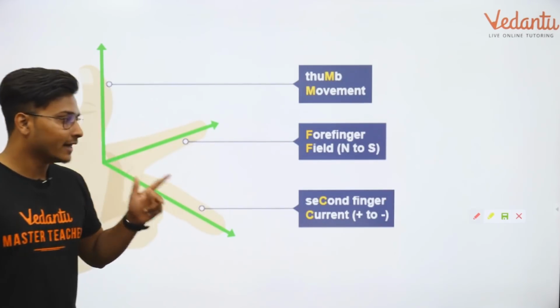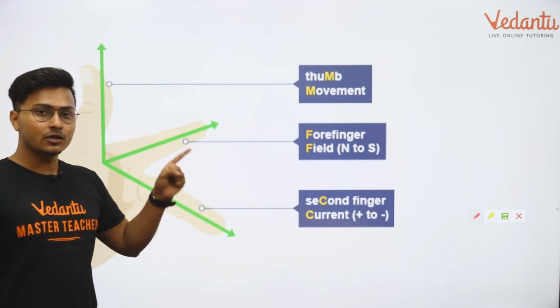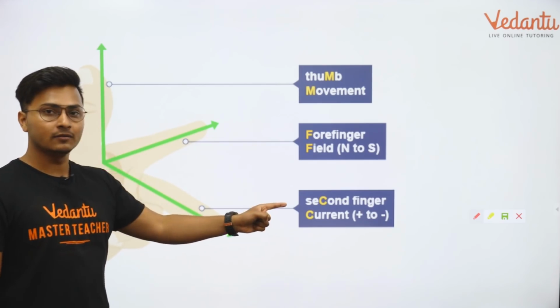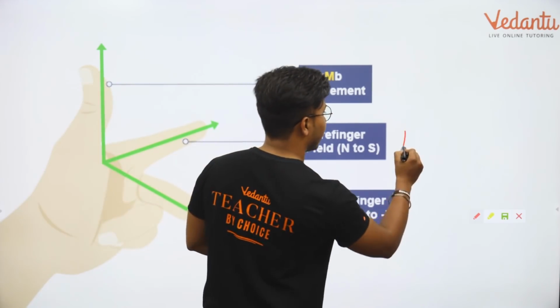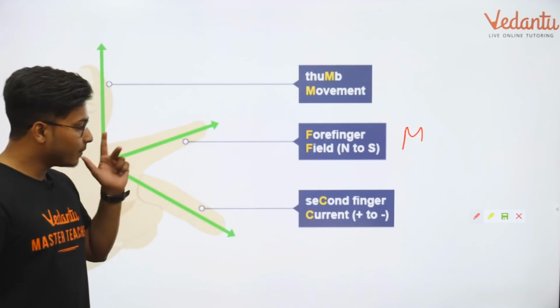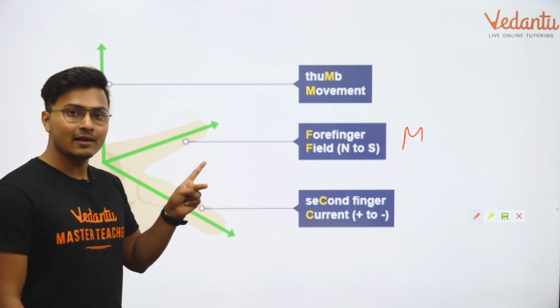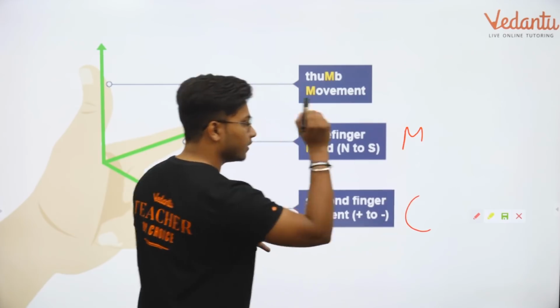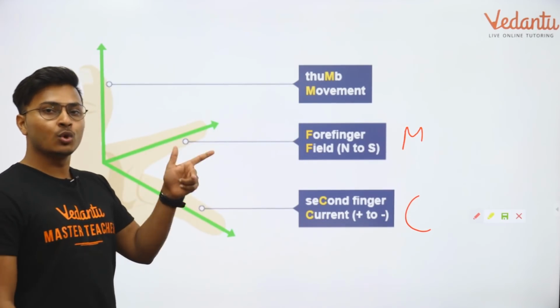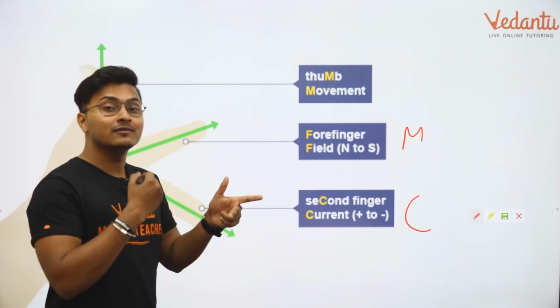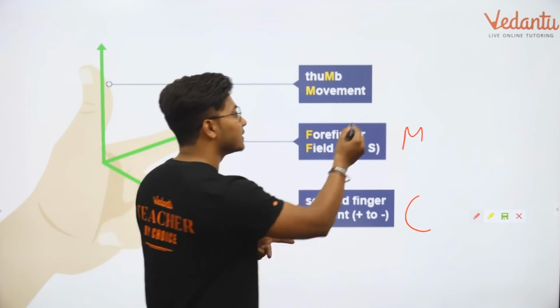Now what does Fleming's left hand rule say? It states that if your index finger shows you the direction of the magnetic field, M. If your middle finger shows you the direction of the electrical current, C. Then the thumb will show you the direction of the force, F.